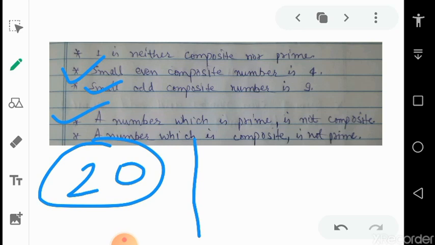Now think of another number, 19. As you can see, it cannot be divided by any other number. So it is a prime number. It means if this is a prime number, it cannot be composite.